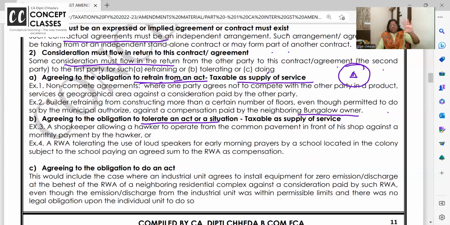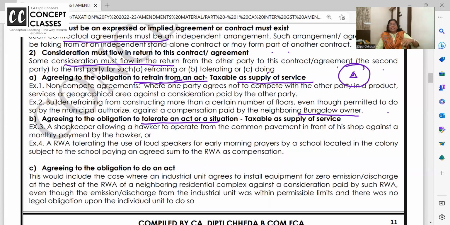This is my store. In front of my store, on the footpath, you want to put up a shop, small shop. Okay, put it. My store is not getting that clearly seen from by the customers, but take it, if you're ready to compensate, in a way it is complementary.